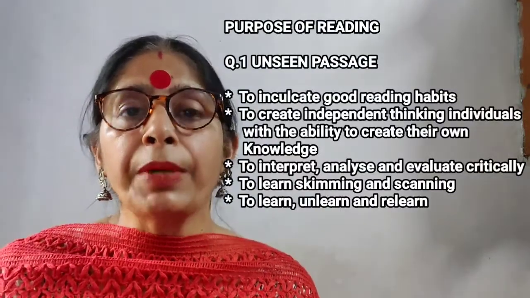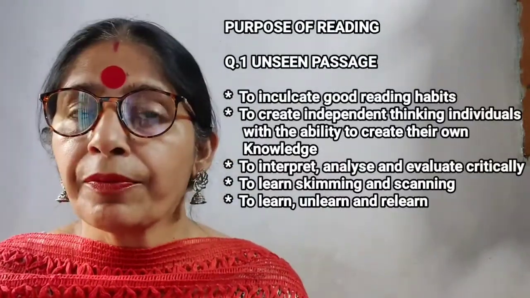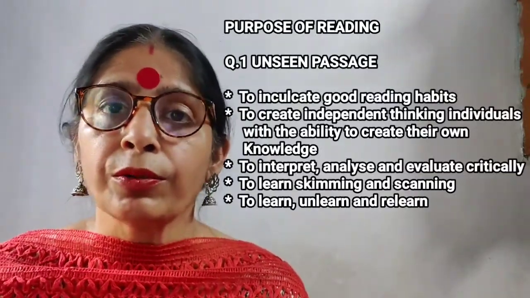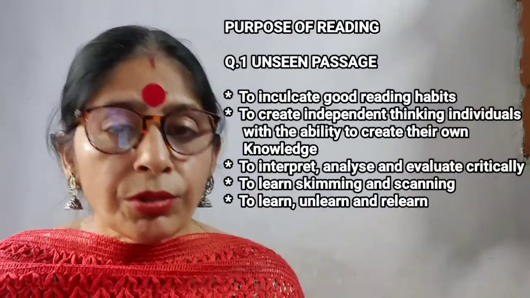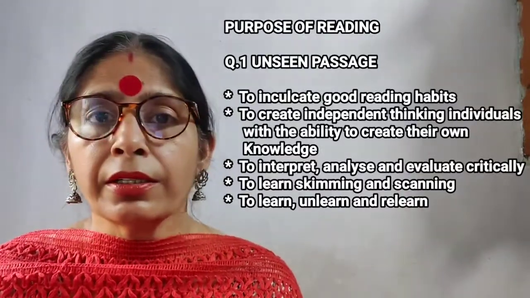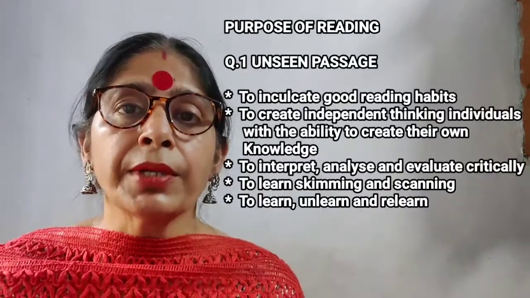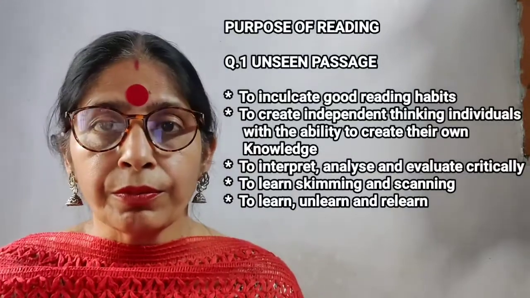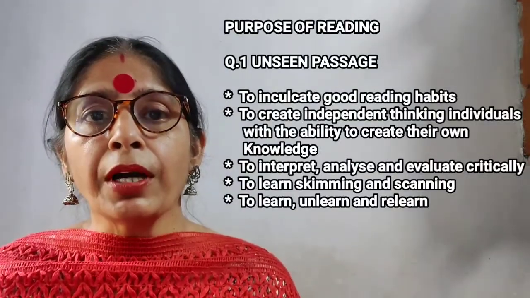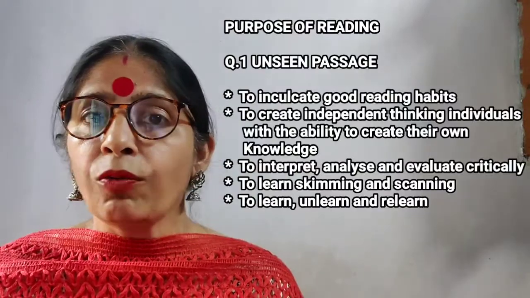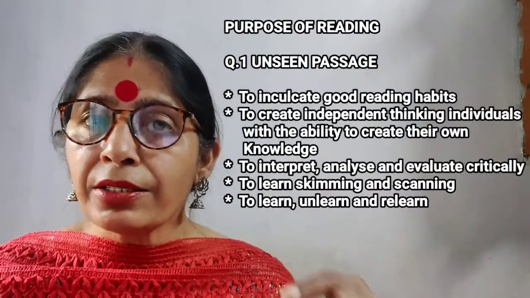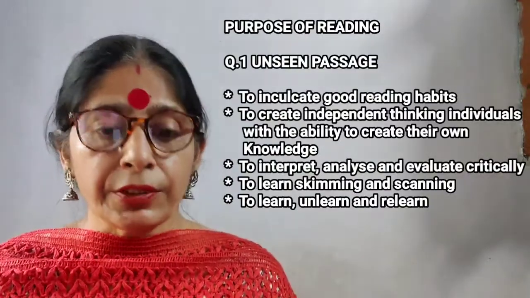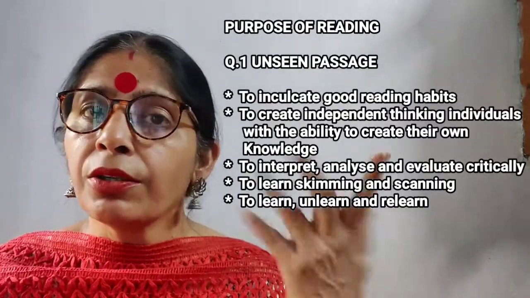Now when we come to passage 1, how are you to attempt it? You are supposed to read the passage in one go. Means when you start reading, don't stop. Don't look here and there. In the examination hall, there are sometimes distractions, but don't listen to each and everything going on in the room, because if you are not reading it in one go, maybe you will miss the more important point, and after a few seconds when you read again, naturally the thing is gone.